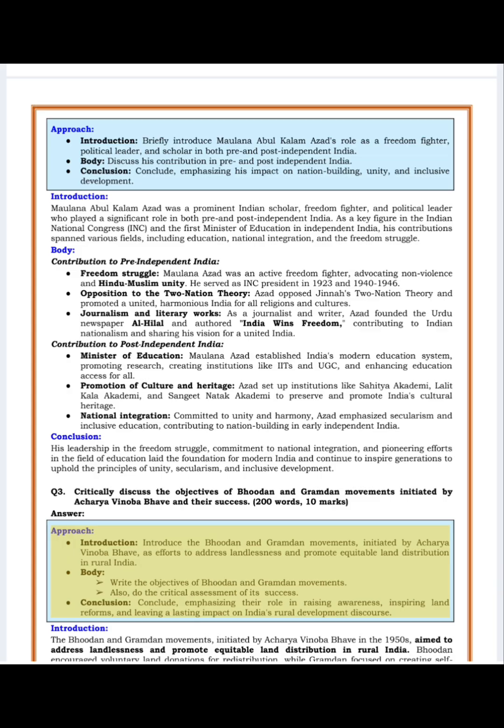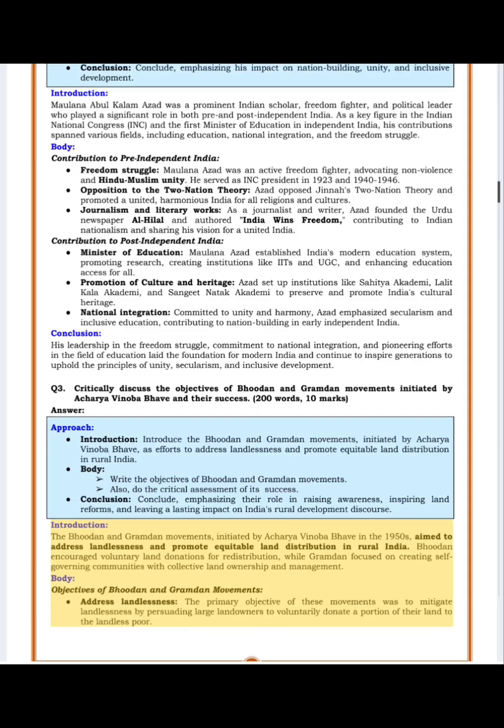Introduction. The Bhoodan and Gramdan movements, initiated by Acharya Vinoba Bhave in the 1950s, aimed to address landlessness and promote equitable land distribution in rural India. Bhoodan encouraged voluntary land donations for redistribution, while Gramdan focused on creating self-governing communities with collective land ownership and management.